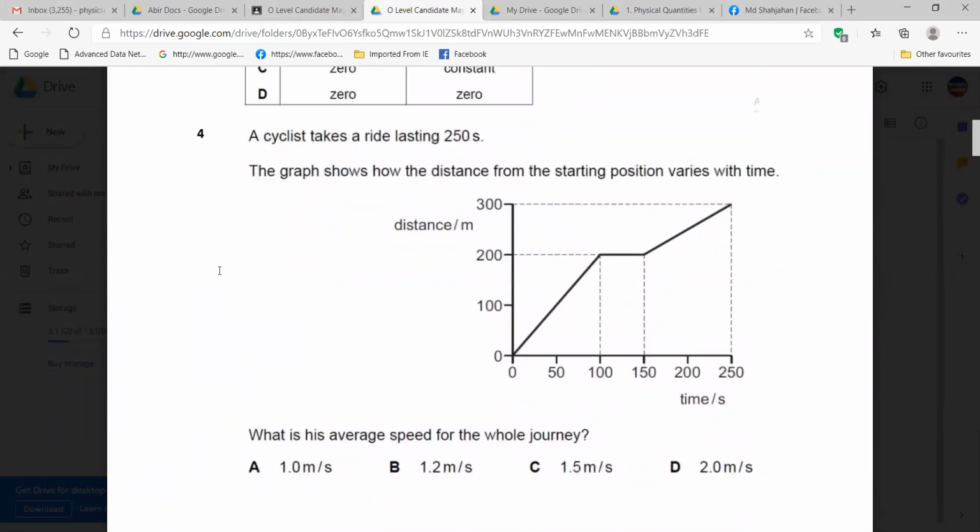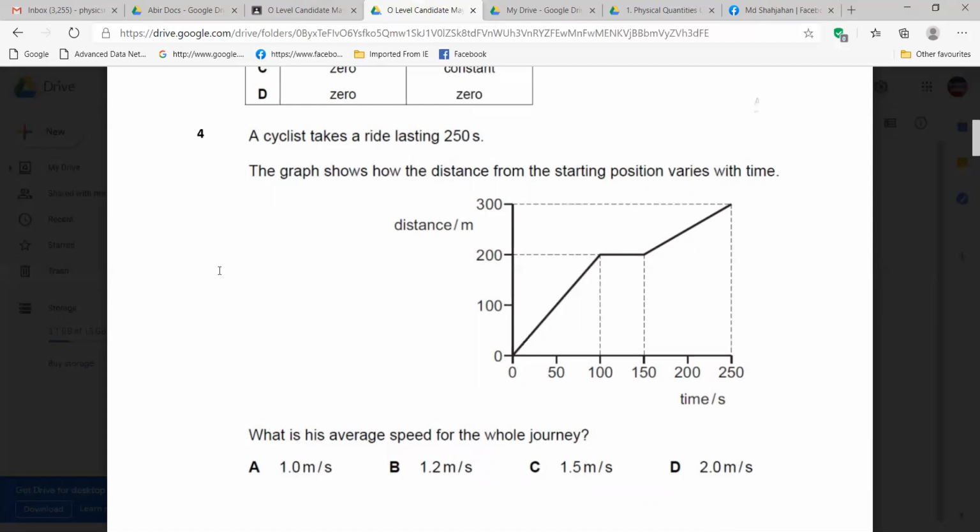Now this one. This is a very easy question, right? What is the answer? Sumaya, read and tell me the answer. A cyclist takes a ride lasting 250 seconds. The graph shows how the distance from the starting position varies with time.